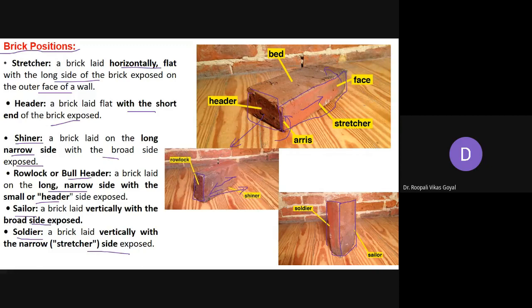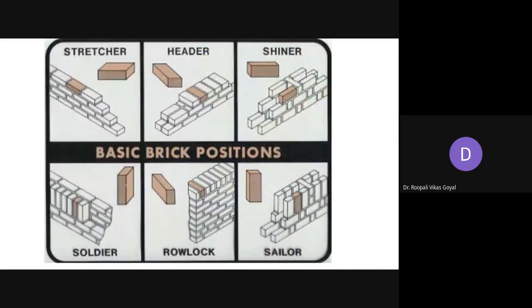General positions that are widely used are stretcher and header, but sometimes you have to rotate the brick, and in that condition the different formations are there, so you should know stretcher, header, shiner, row lock, sheller and soldier. Now these are some pictures of how you can utilize them.